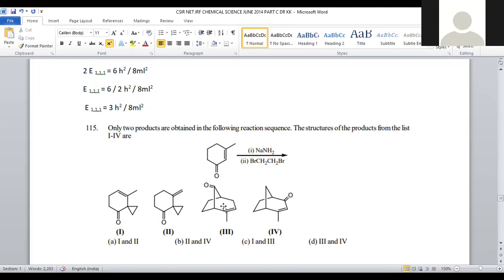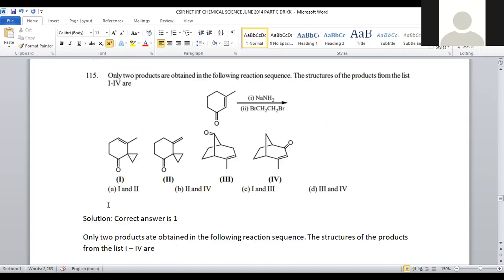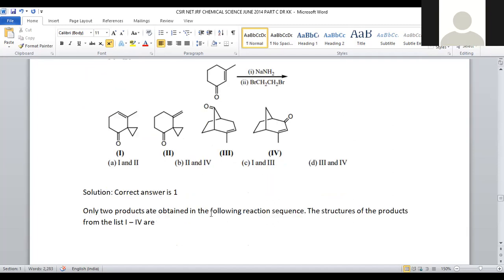Not only a single product, there is a possibility of a multi-dimensional mechanism. So we will achieve more than one product. That's the reason why you can observe all the options. We got a mixture of two products rather than a single major product, right? So let us see the mechanism and how it could be a mixture of two products instead of a single one.